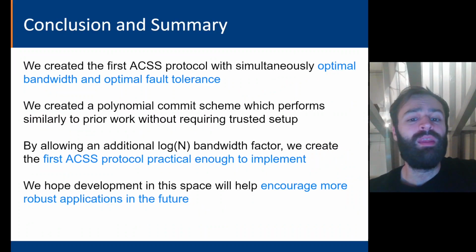In conclusion, in this paper we have created the first ACSS protocol with simultaneously optimal bandwidth and optimal fault tolerance in the batch setting. We created a polynomial commitment scheme which performs similarly to prior work without requiring trusted setup. If we are okay with an additional log n bandwidth factor, then we create the first ACSS protocol practical enough to implement. But at the end of the day, all that we're aiming for here is to help kickstart development in the space in order to encourage more robust applications to be developed in the future.